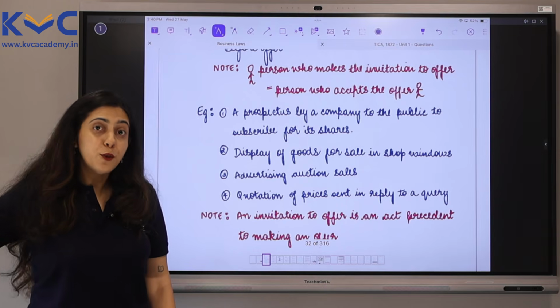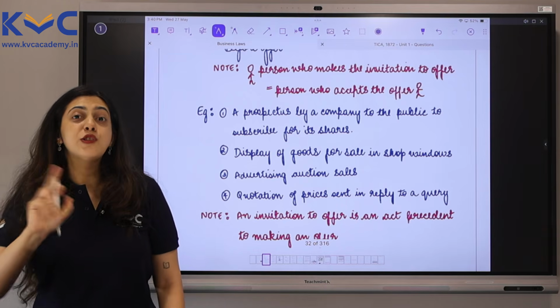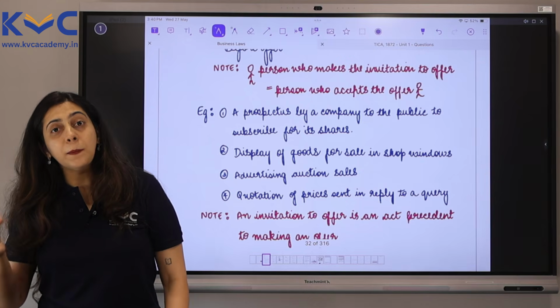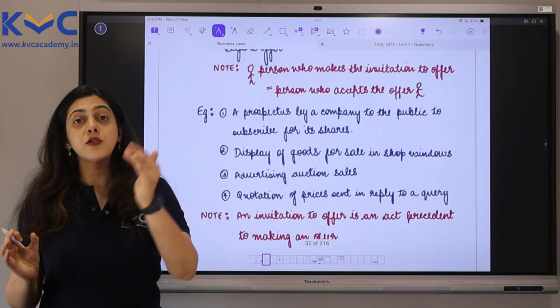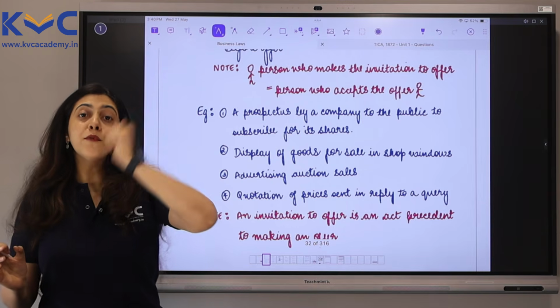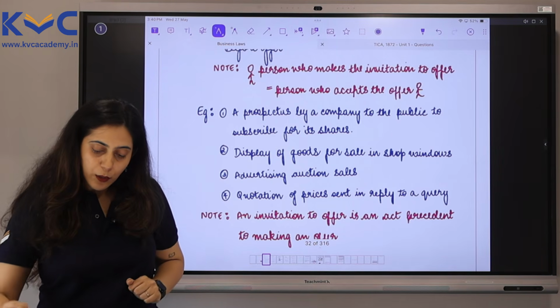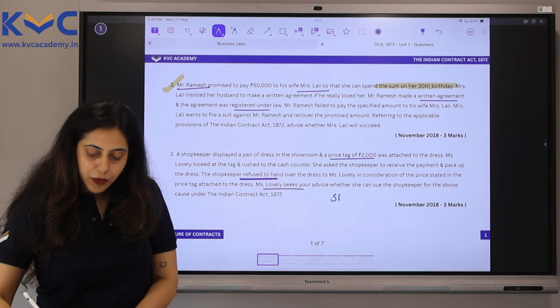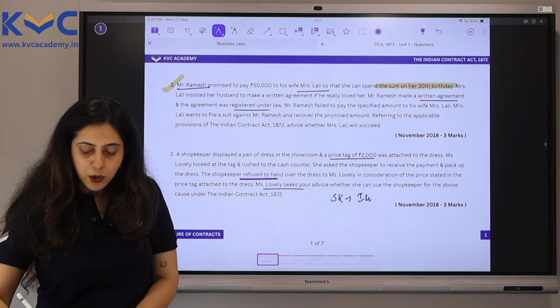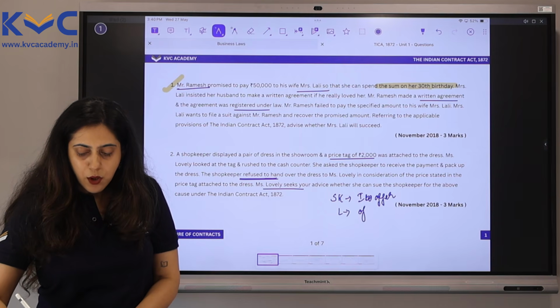But display of goods with the price tag on is not an offer. What the shopkeeper here actually did was simply an invitation to offer. So he was inviting Lovely to make an offer. Going back to the question, you can read the question once more. What the shopkeeper did here is an invitation to offer. What Lovely did was an offer.